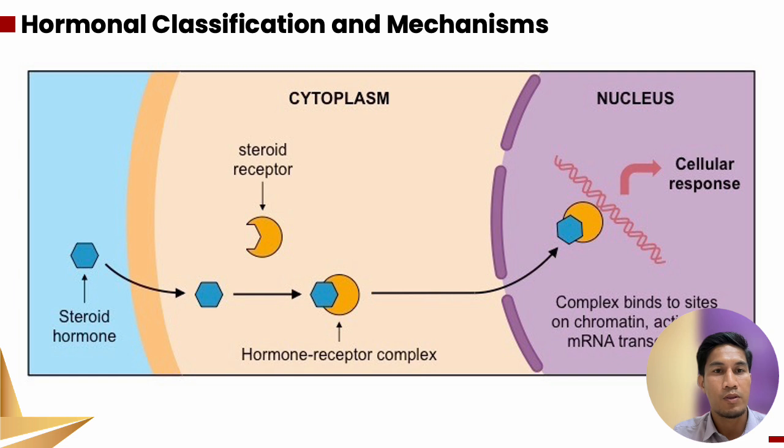This is the process of the steroid hormones. You can see in the picture that the steroid hormones enter the cells and then bind directly with the hormone receptor complex. The complex binds to sites on the chromatin, so it activates mRNA transcription, which can lead to protein synthesis. So this is the process for the steroid hormones.